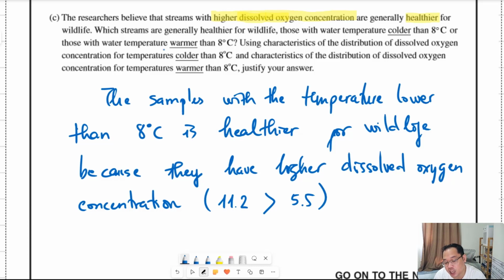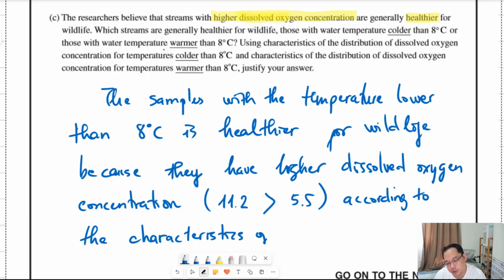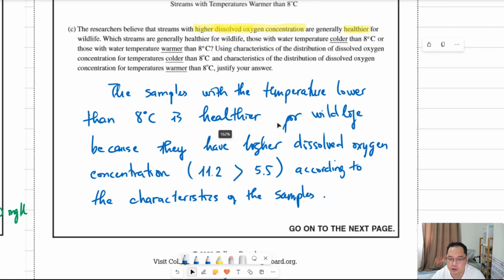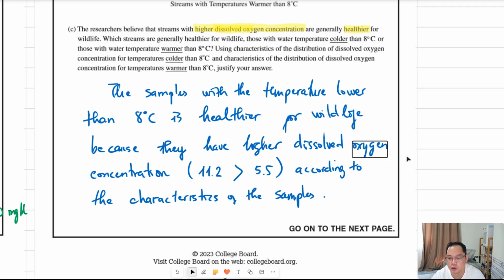This is additional information, okay? According to the characteristic of the two sample results. Done. So that is the solution for question 1.